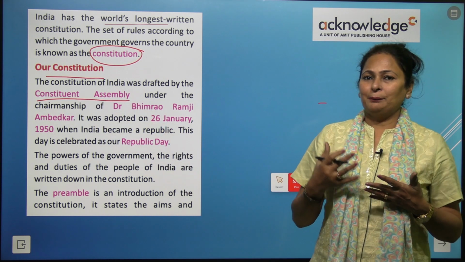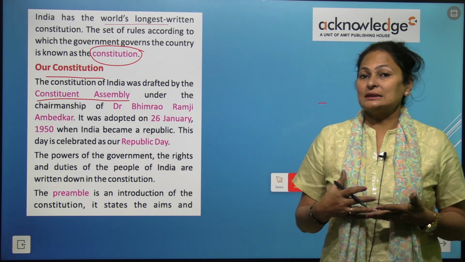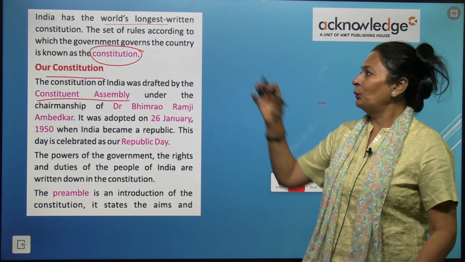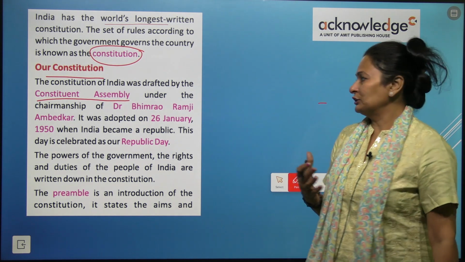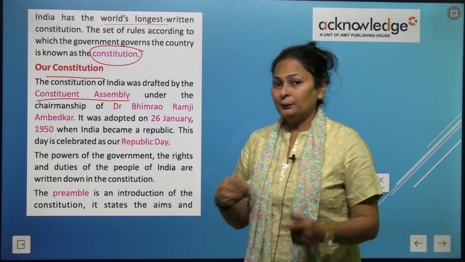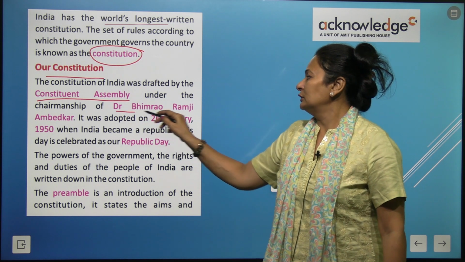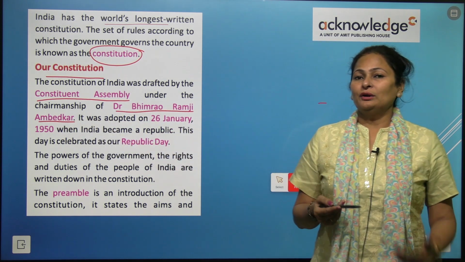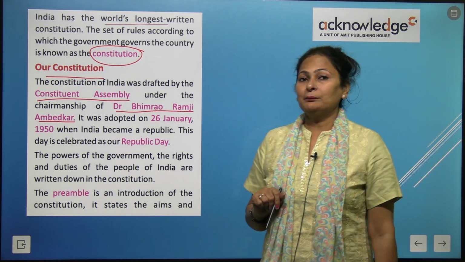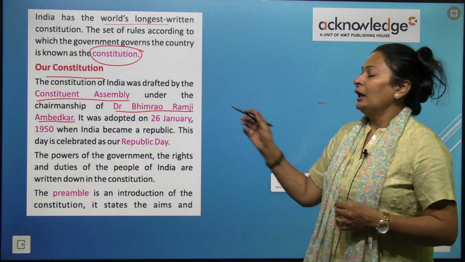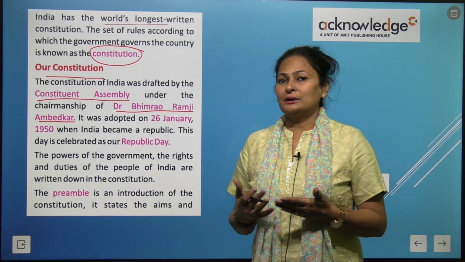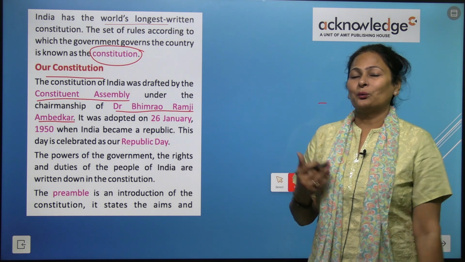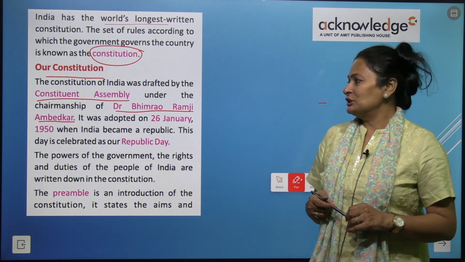The Constituent Assembly wrote the rules and regulations of India under the chairmanship of Dr. Bhim Rao Ramji Ambedkar. He was the chairperson of this Constituent Assembly who wrote our Constitution, right?